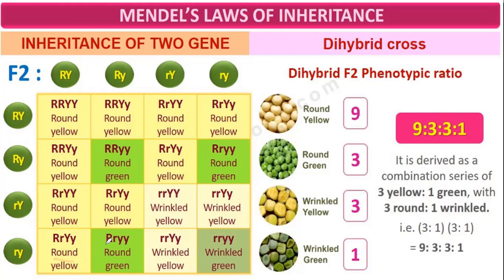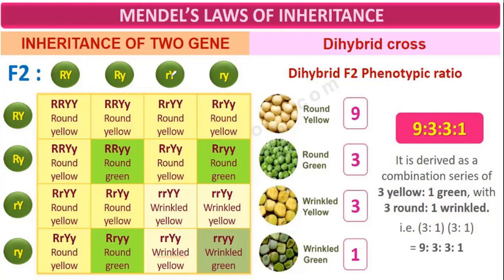So here, capital R from this side and small r from this side. So capital R, small r, round, and small y, small r, therefore green. Here small r, this is small, this is also smaller. So smaller, that's why it becomes wrinkled.